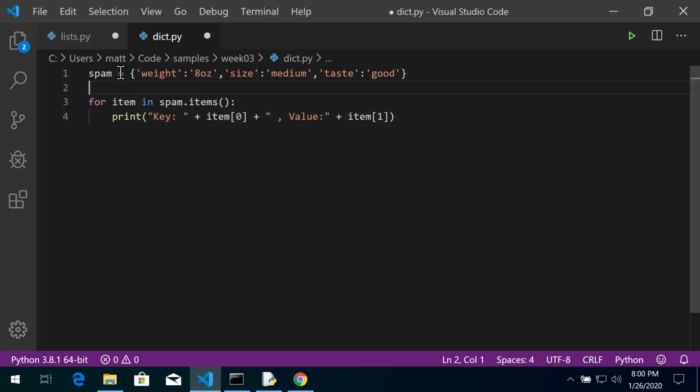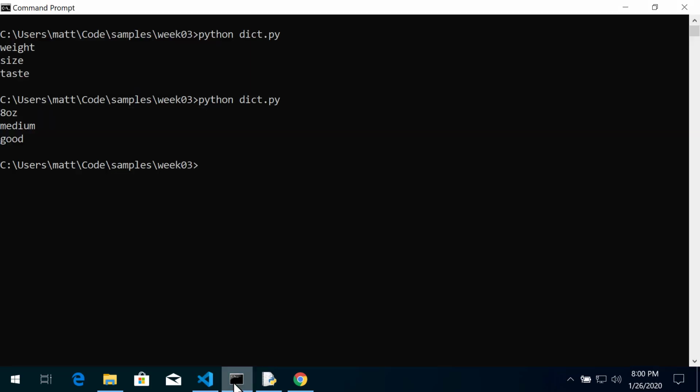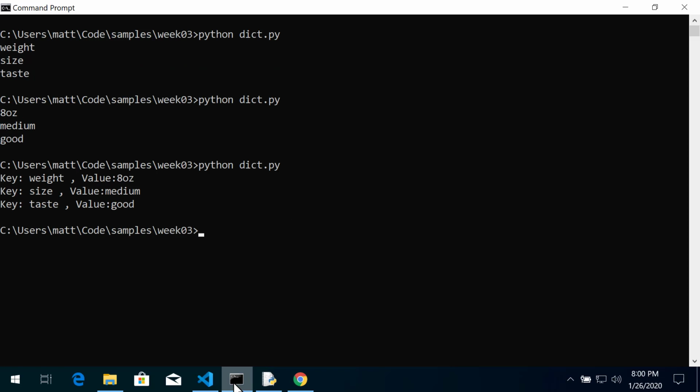Essentially, for each item in spam, one item would be weight, 8 ounces, that key value pair. The next item would be size and medium, that key value pair. And the next would be taste and good, that key value pair. What are we doing? We're iterating through all the items and we're printing. The key will be the 0th item, and the value will be the first item. And we're just wrapping some strings around it to make it look good. Let's run this application. And we see here your weight is 8 ounces, size is medium, and value is good.